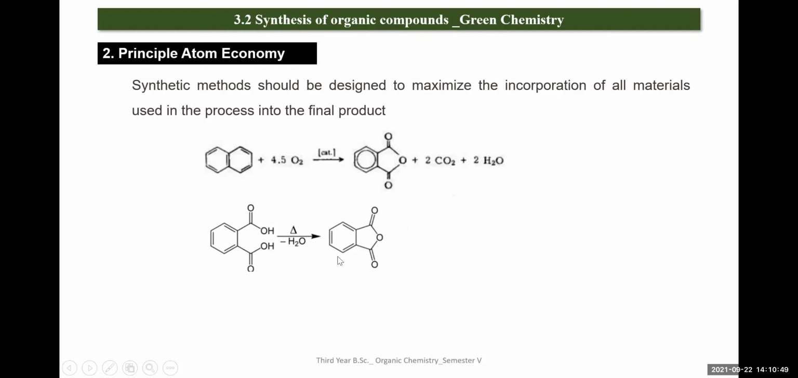Now another reaction. This is again the same product, phthalic anhydride, but by a very different method, where we are going to use that particular phthalic acid in the absence of naphthalene. Then the third method: you can see that ortho-methyl toluene is oxidized and gives phthalic anhydride, the same product, but there is a byproduct.